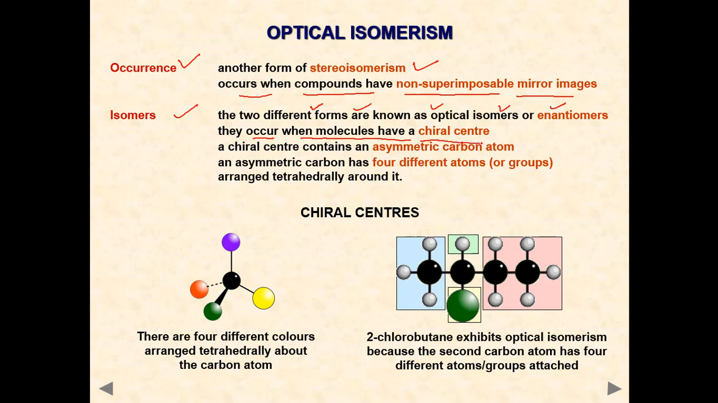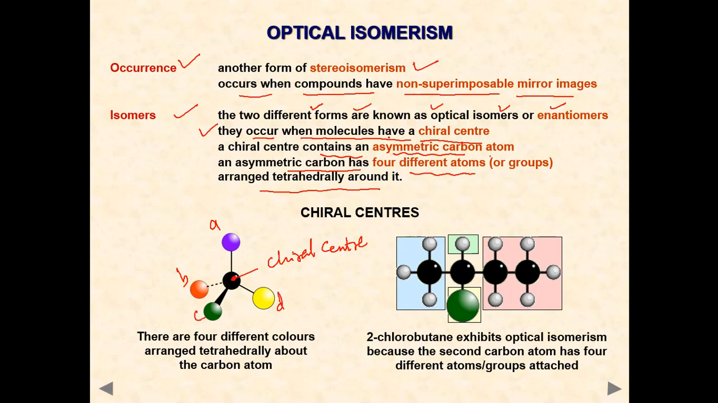What is a chiral center? We will discuss now. A chiral center contains an asymmetric carbon atom. An asymmetric carbon has four different atoms arranged tetrahedrally around it. Now it is clear, one by one. This is the chiral carbon, chiral center we can say. Right? Four different groups A, B, C, D. So this point is clear.